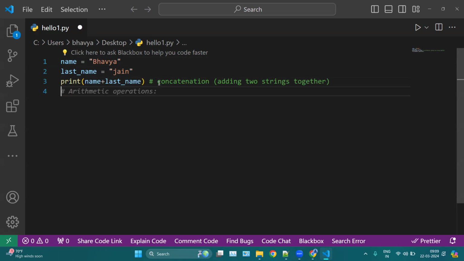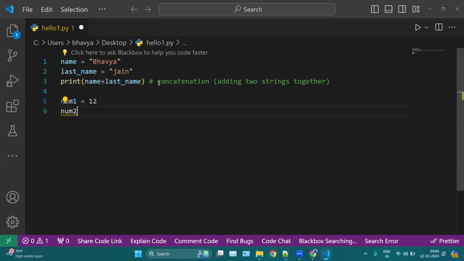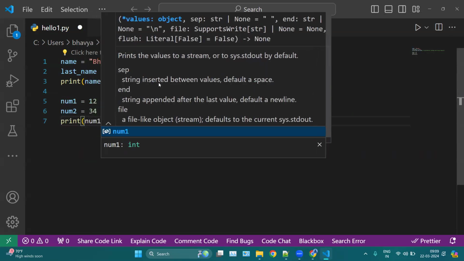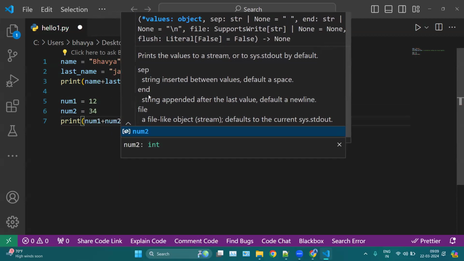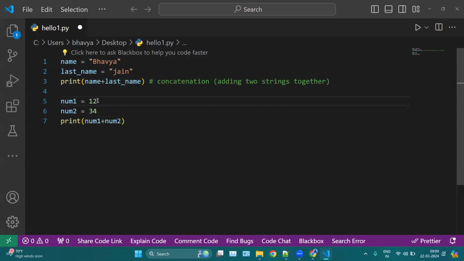For example, let's say we have this another variable, num1 equal 12, num second equal 34. And now here we have print num1 plus num second. Now you can see 12 is a number here. Okay, without quotation, it is a number. 34 is a number here. And now this process is known as simple adding here. Okay, we are adding number 1 and number 2 together.